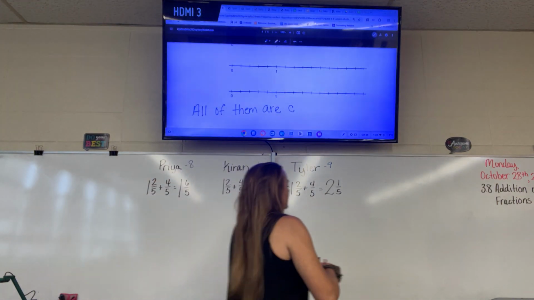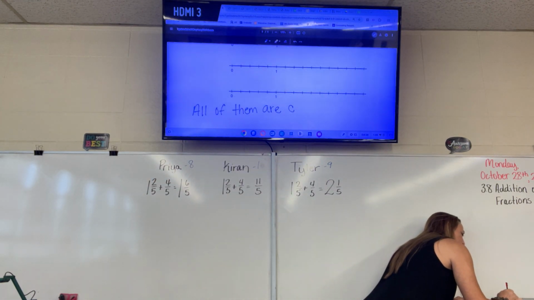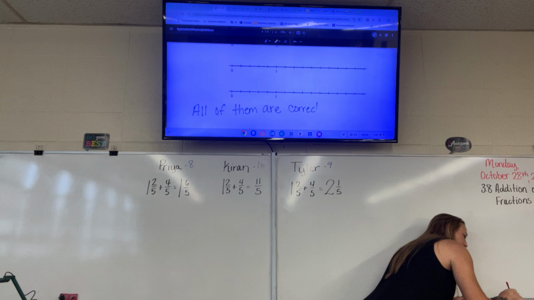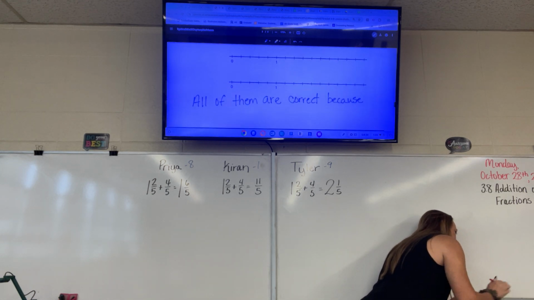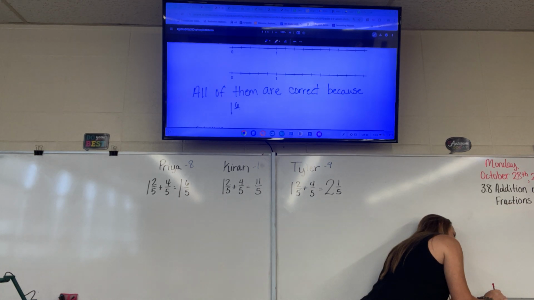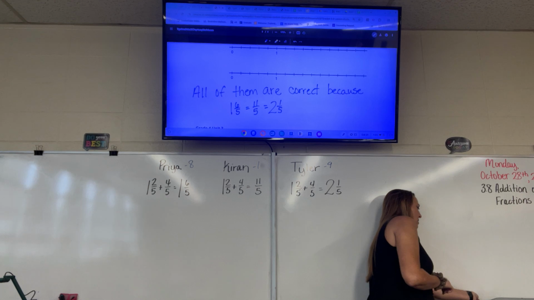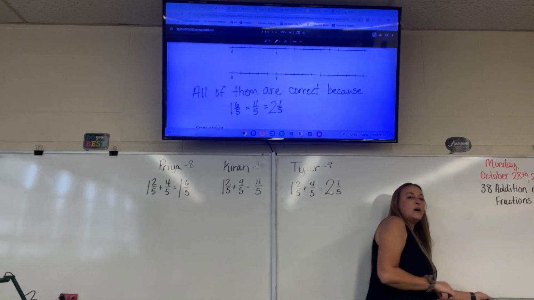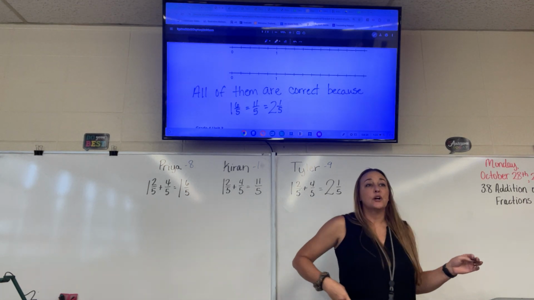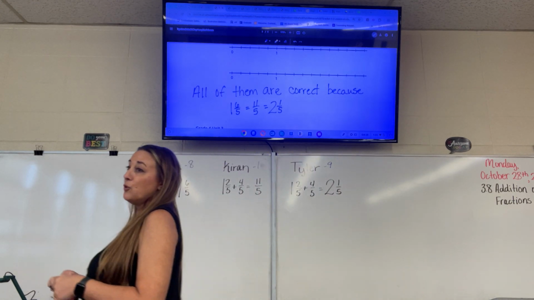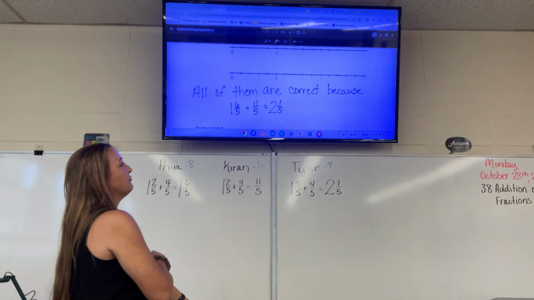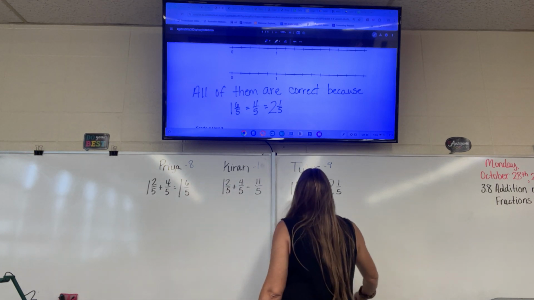By the way, at the very bottom of the page, all of them are correct because 1 6/5 is equal to 11/5 is equal to 2 wholes and 1/5. They are all equivalent. Just like 1/2 is the same as 2/4 and 2/4 is the same as 4/8. It's just different ways to represent the same thing.